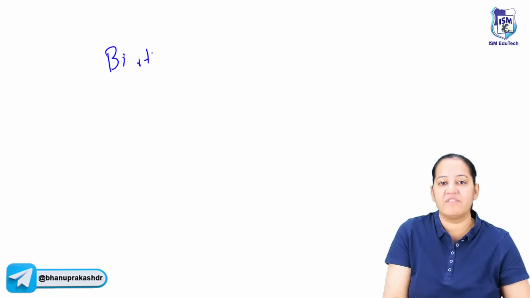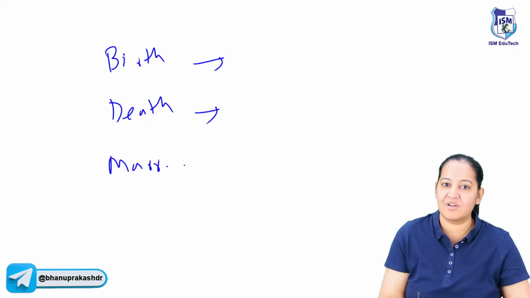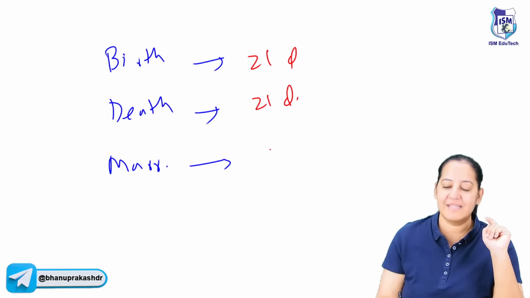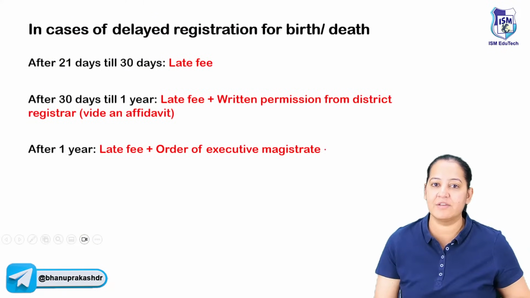Birth should be registered within how many days? Death should be registered within how many days? And marriages should be registered within how many days? Tell me. Birth is within 21 days. Death is also within 21 days. Marriage within 30 days. So learn the latest, the new guidelines. Say yes if you got it.